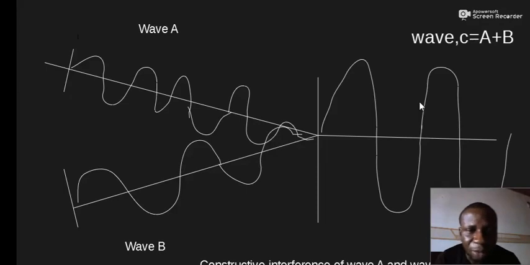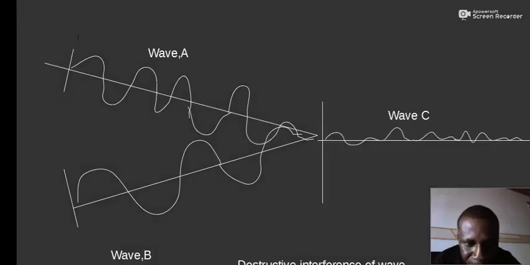Now, if the trough of wave B corresponds with the crest of wave A instead of trough with trough or crest with crest, then the two waves will cancel out. We saw this in the previous diagram. When this happens, we say that the wave interferes destructively. As you can see here, this is the previous diagram which describes destructive interference, because the trough of one is almost falling on the crest of the other one, so they combine destructively. But when they combine constructively, it reverses the case.